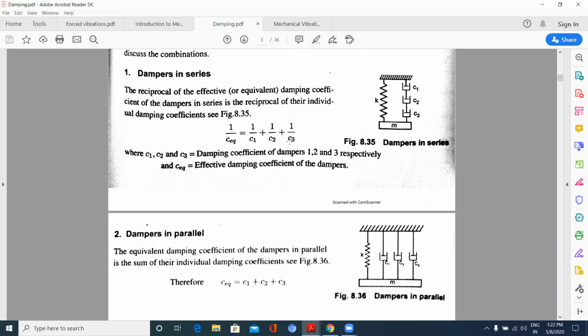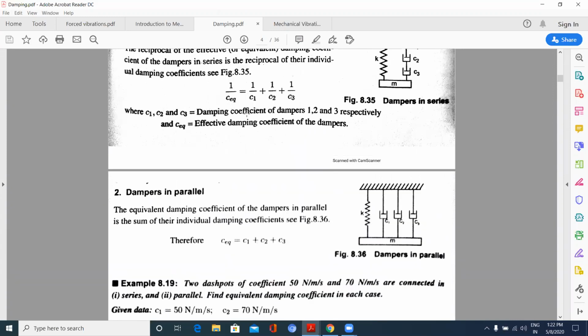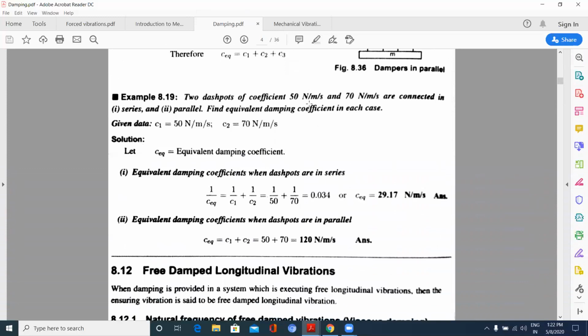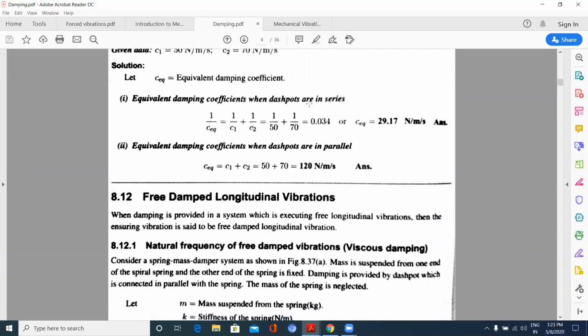And if they are connected in parallel, the equivalent damping due to these three dampers is given by C1 plus C2 plus C3. Using those, you can do some problems.